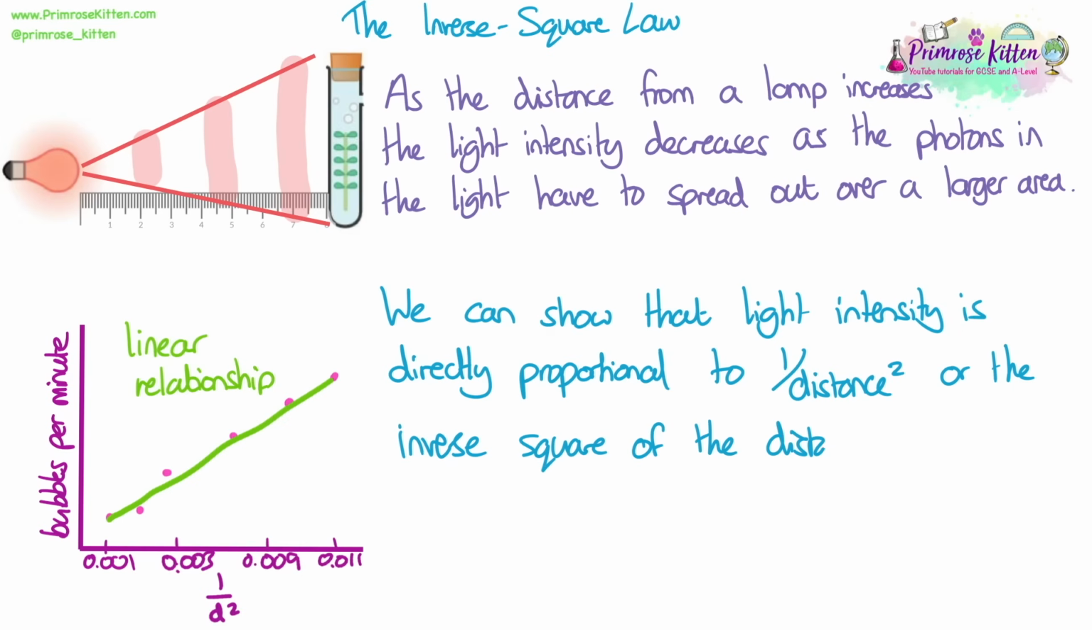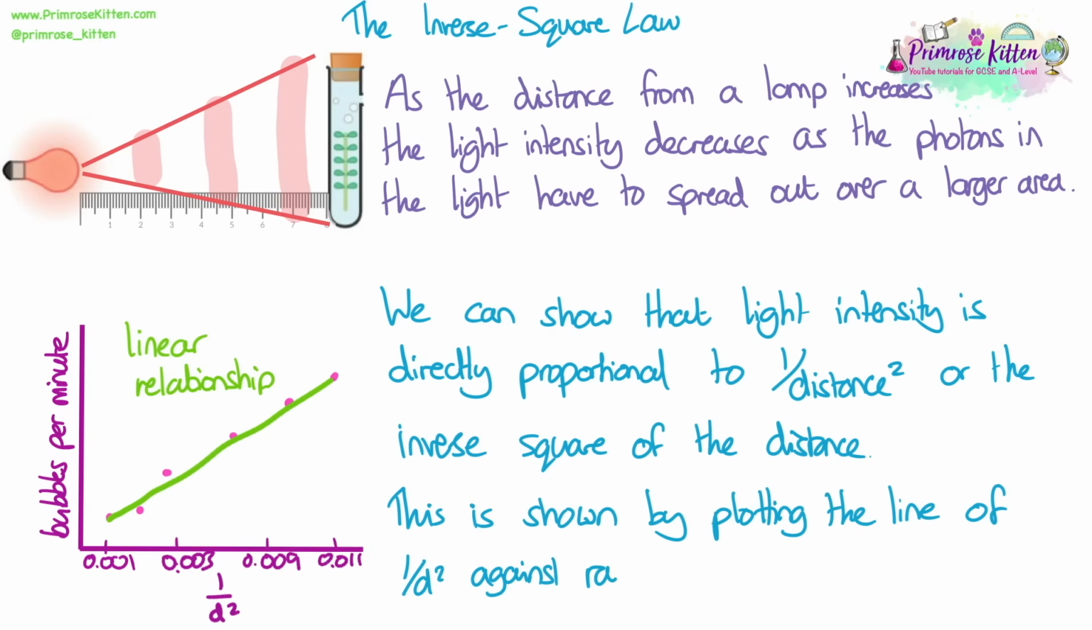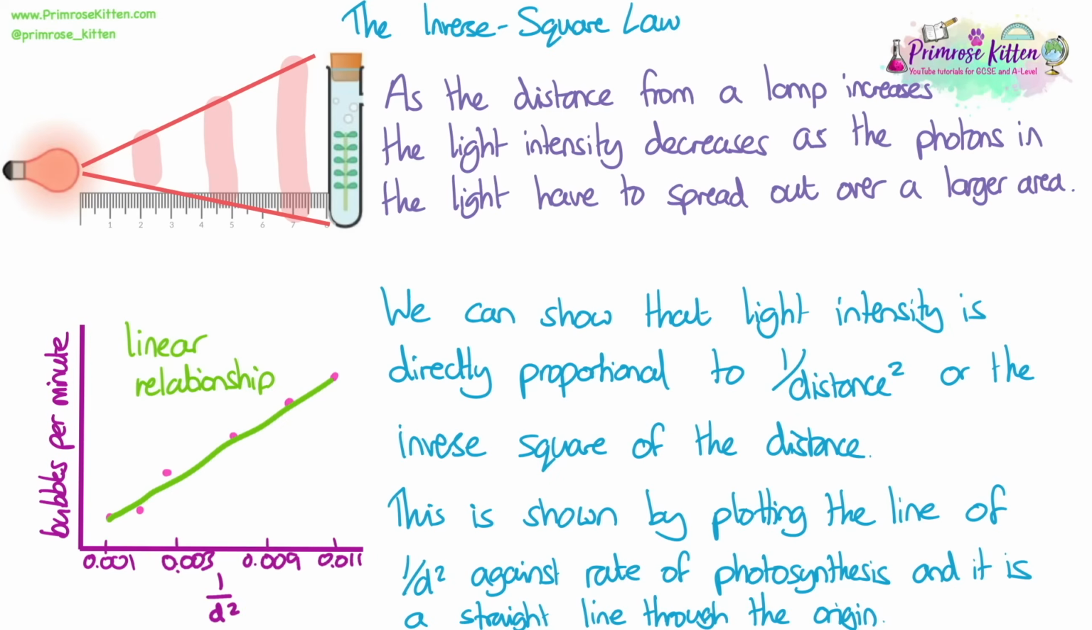square of the distance. So in the practical, we are not changing the light intensity directly, we are moving the distance of the lamp. But we can show how the link between the distance of the lamp and light intensity is a linear relationship. So if we plot 1 over the distance of the lamp squared against the rate of photosynthesis, you can see that it's a straight line that goes through the origin, which shows it is directly proportional.